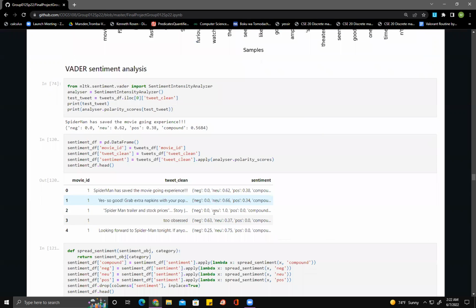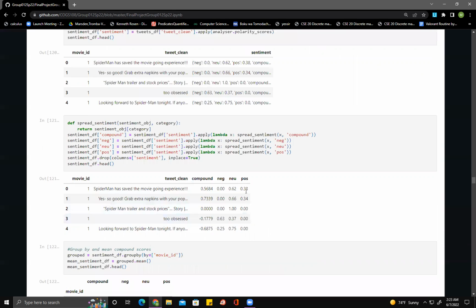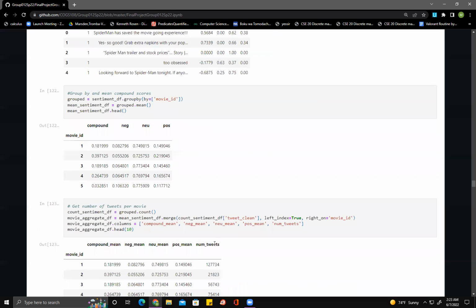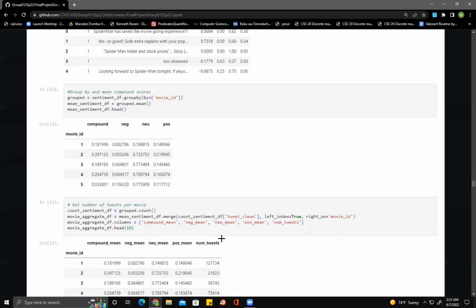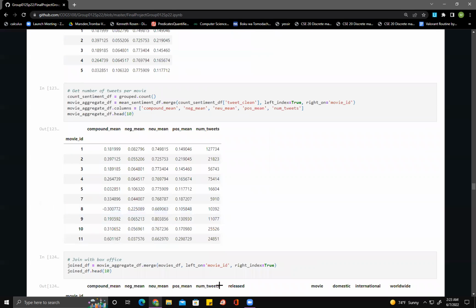Our next step was performing sentiment analysis on the movie tweets. We used the Vader lexicon and rule set for sentiment analysis as it is quite optimized for social media. We were able to get the sentiment scores, positive, negative, neutral, and compound for each movie we were able to web scrape tweets for. We combined this data set with the box office numbers to get all our data in one data frame. We did a little data cleaning to make sure we were only comparing movies that garnered at least 1,000 tweets in the 2 months after release, and removed outliers.